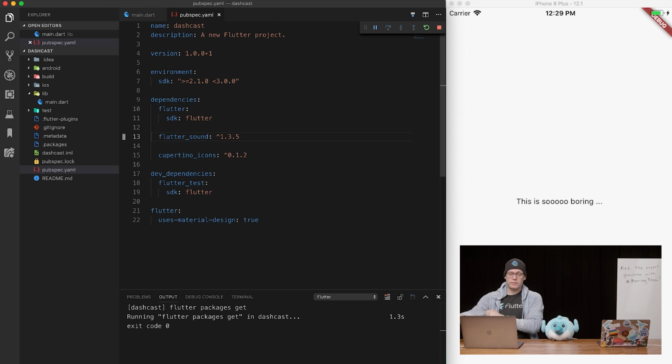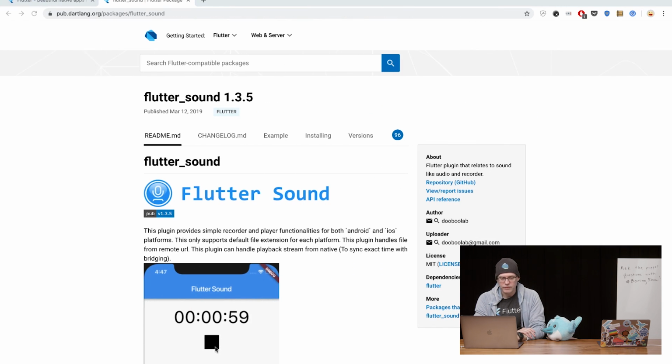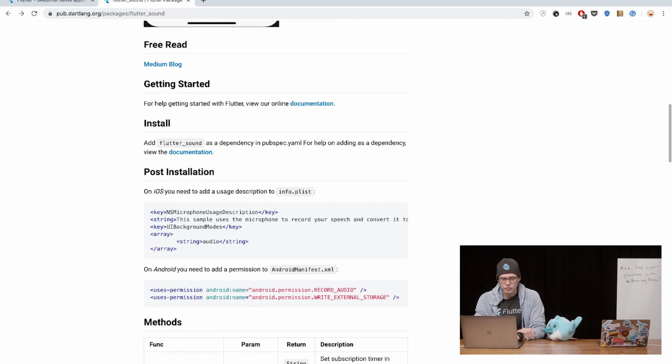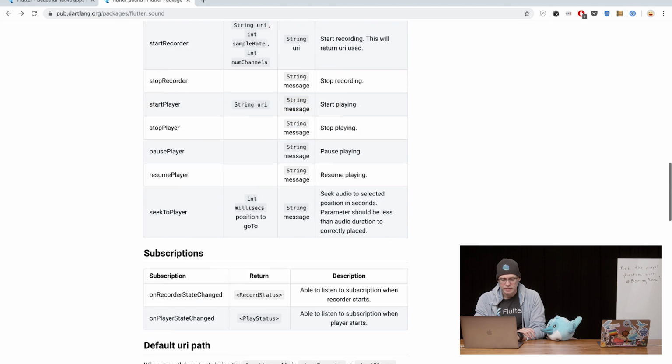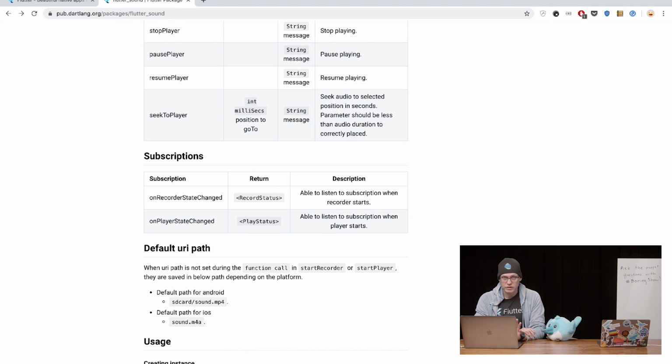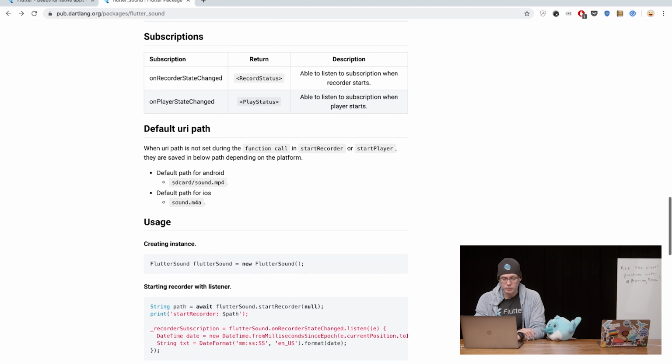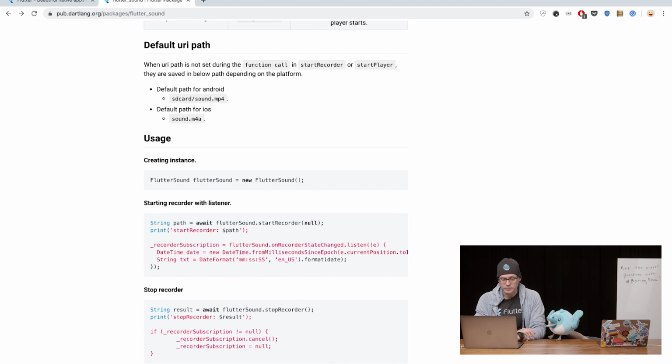And there we go. Okay, so we have it in there. The next thing we're going to have to do is we're going to have a file to play. By the way, I have never looked at this library. No idea what I'm doing in here. So should we play my theme song?